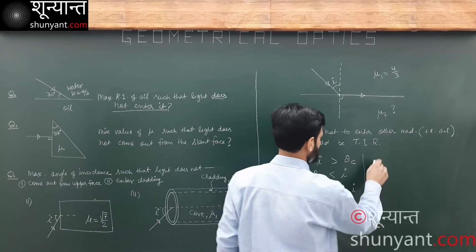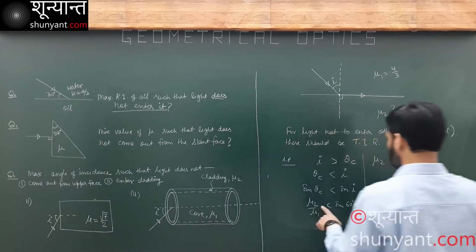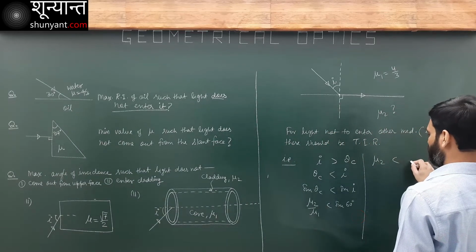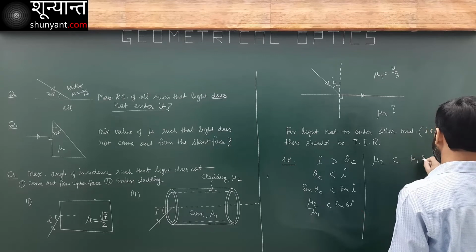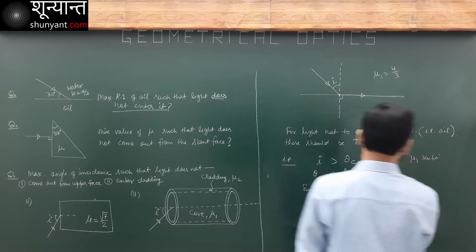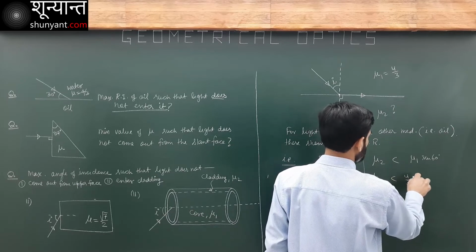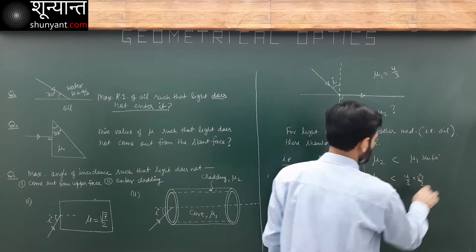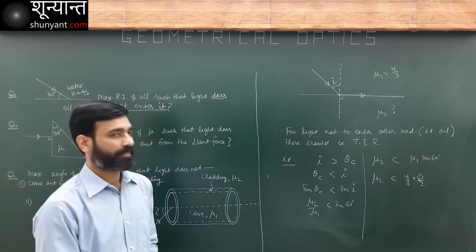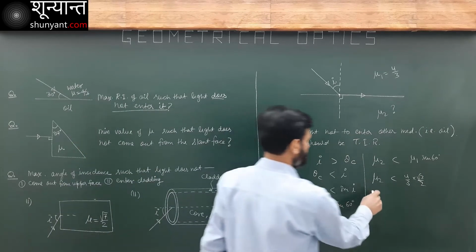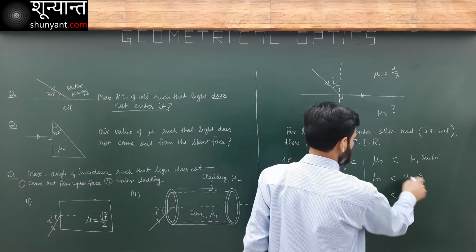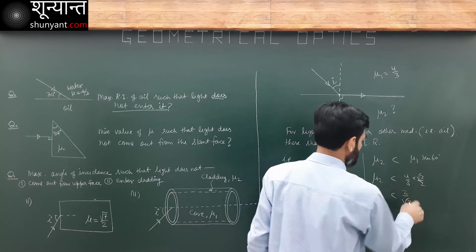That means mu2 is less than mu1 sin 60, so mu2 is less than 4 over 3 times root 3 over 2. That means mu2 should be less than 2 over root 3.